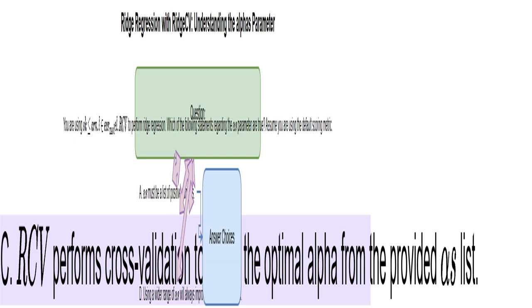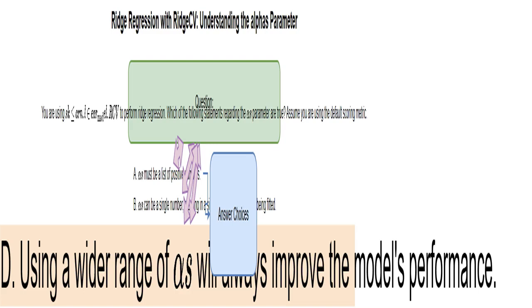This statement is correct. The core idea behind RidgeCV is to test various alphas and choose the one that yields the best performance using cross-validation. That's the power of RidgeCV. This is false. A wider range might include the best alpha but could also lead to increased computation time without performance gain, or even slightly worse performance. It depends on the data.